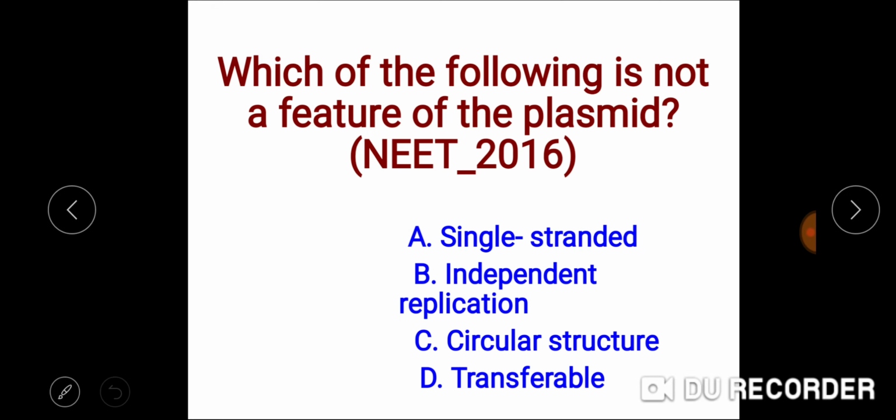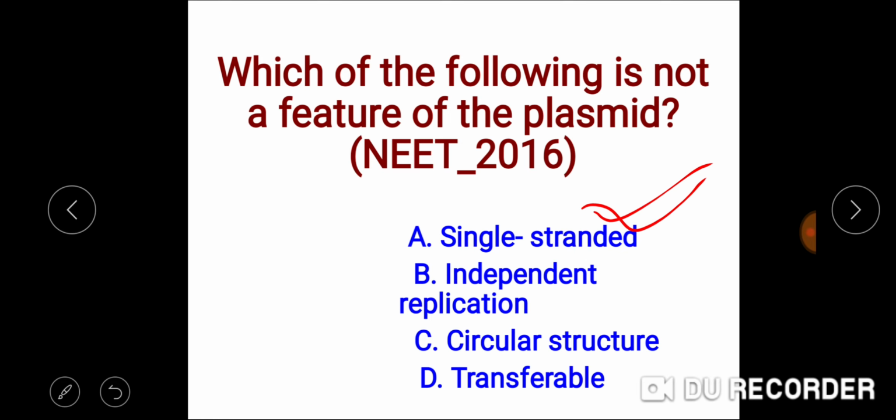So they are not single stranded. इनमें से कौन सा है जो फीचर नहीं है प्लास्मिड में? They are single but double helical structure. They are not single stranded, they are double helical. So this is the right answer.